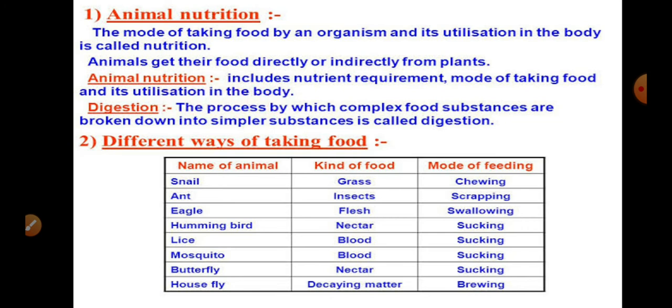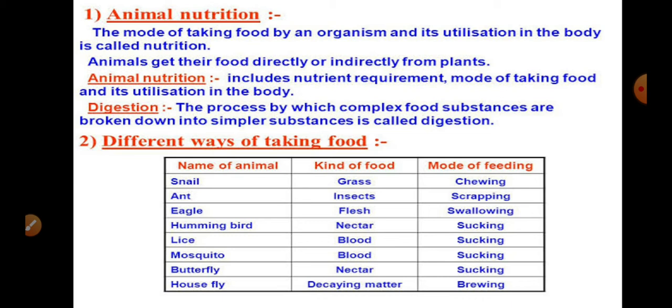These are some important steps involved in animal nutrition. Nutrient requirement is important because the living organism needs energy, so definitely they need nutrients.